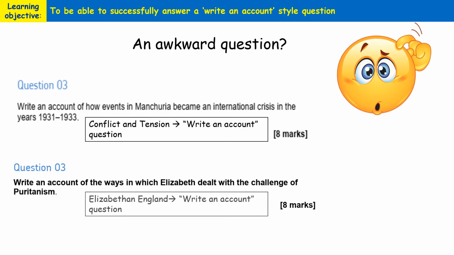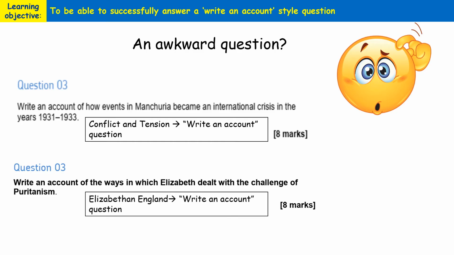However, in the Elizabethan England paper, you might be asked a question that is similar to this. Write an account of the ways in which Elizabeth dealt with the challenge of Puritanism. Now, you're not given a specific period of time to write within. You can pretty much write within that whole Elizabethan reign that you're aware of. Okay, so for the paper on Elizabethan England in AQA, it would be between 1568 and 1603.